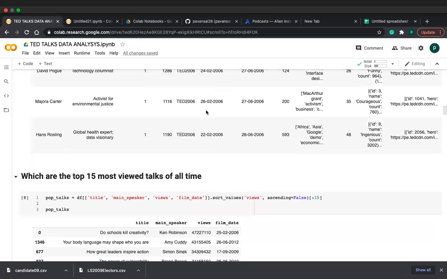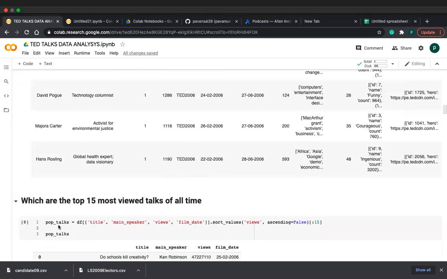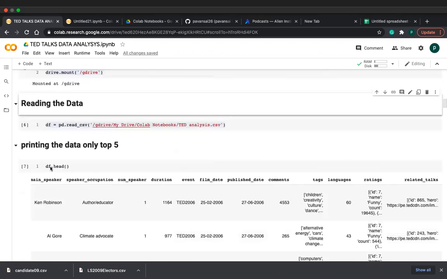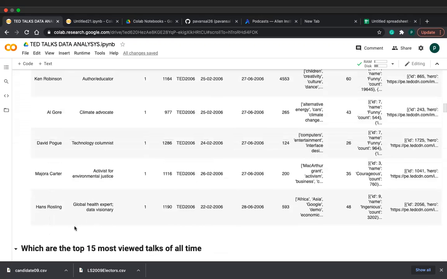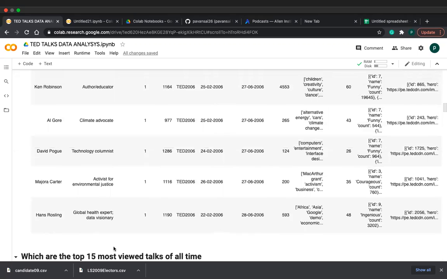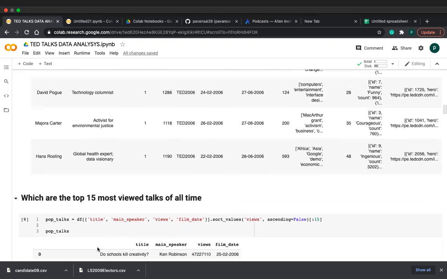Next, friends, I have to find out which are the top 15 most viewed talks of all time. This is my question, friends. For this, I gave the variable name popular_talks equal to df. Why df? Because my data is present in the df variable, friends. So df of, for 15, we have to find the 15 most viewed talks. Which features are required, friends? Title of the talk, the main part, speaker of the talk, views, and date.